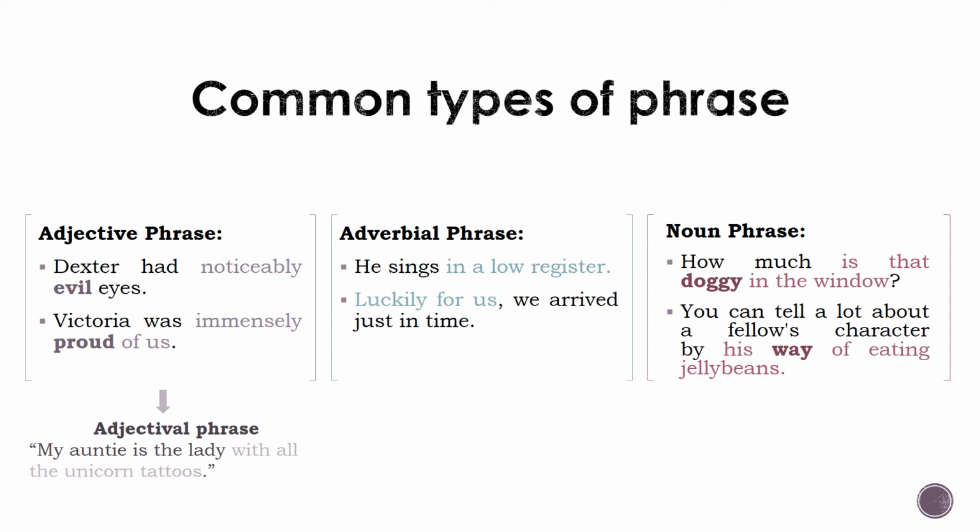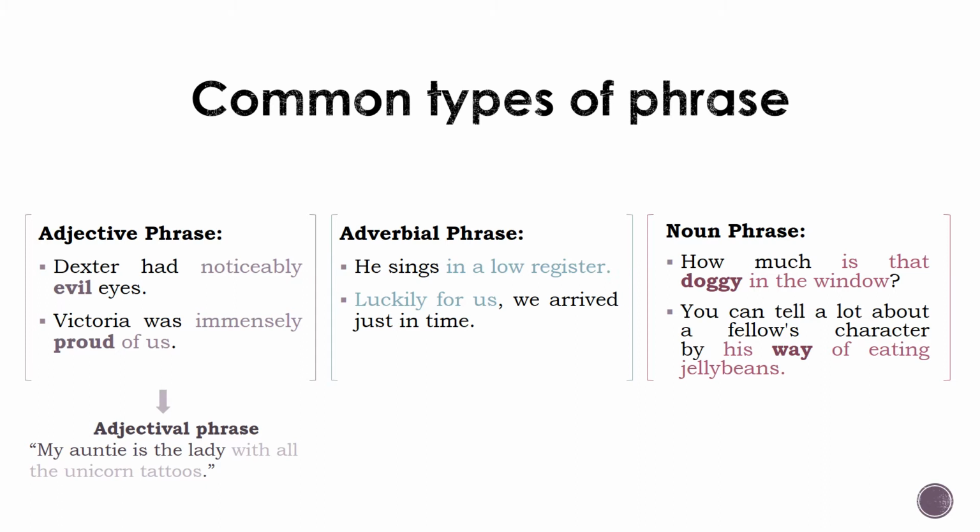Luckily for us, we arrived just in time. Here, the adverbial phrase modifies the verb arrived. The third one is noun phrase. A noun phrase consists of a noun and all its modifiers. In these examples, the noun phrases are colored and the head nouns are in bold. In the first sentence, the head noun is doggy.